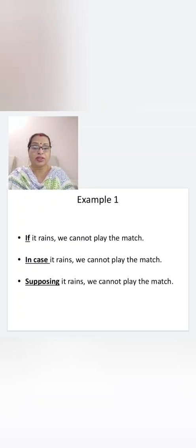If it rains, we cannot play the match. Same sentence you can write with other words. In case it rains, we cannot play the match. Meaning is same. Supposing it rains, we cannot play the match.